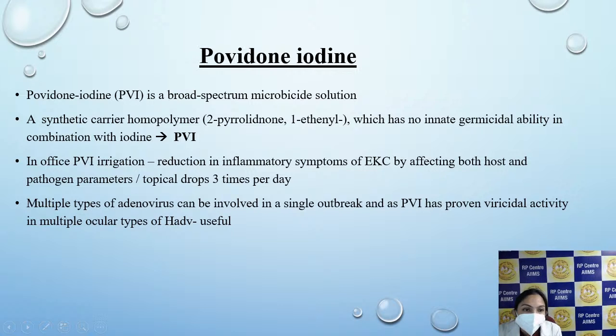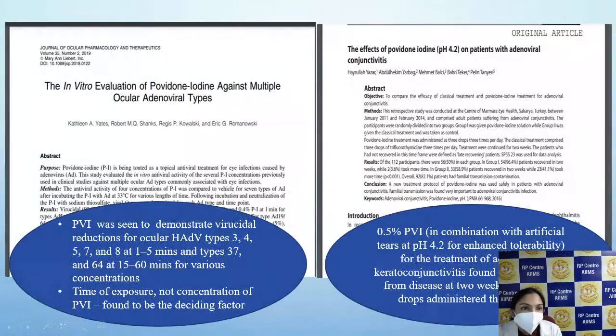The mechanism of action is both at the host level as well as at the pathogen level. As povidone acts on multiple adenovirus serotypes, and it is believed that one infection from adenovirus has multiple serovars involved, this is an effective treatment for adenoviral conjunctivitis.